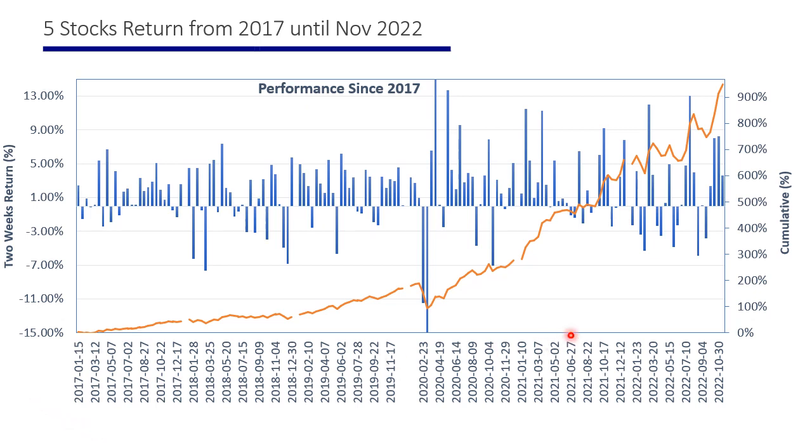Here you can see the return of this method since the beginning of 2017 for the 5 stocks strategy. And as you see, at the end of November 2022, we reach something around more than 900%. And as usual, you can read the cumulative return on the right axis together with the orange curve, and the return of each individual package on the left axis together with the bars. In the next slides, I will go through the return of each year separately for those who are interested to know more about the return in each individual year.